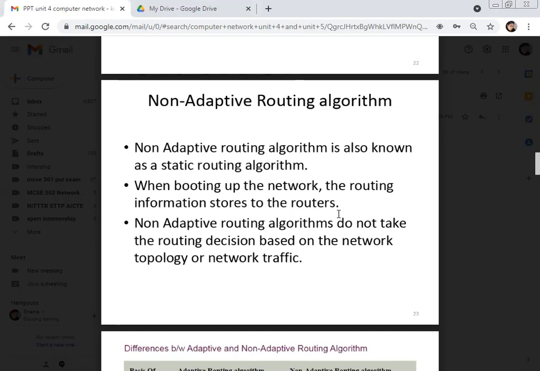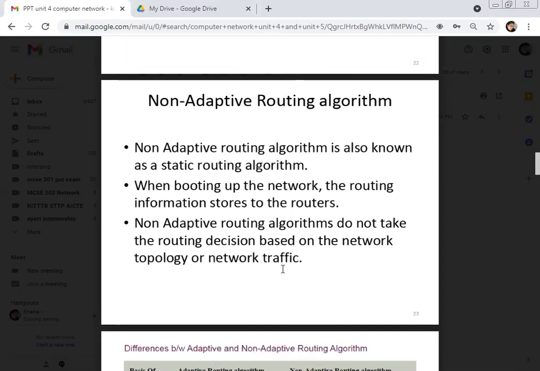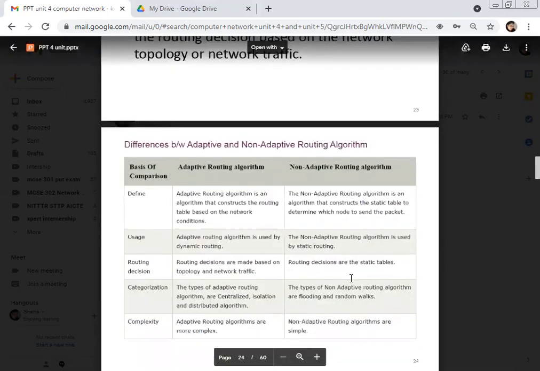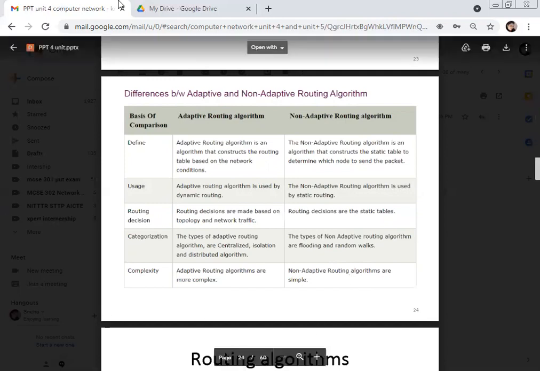In order to decide that, we need to maintain some database where we can store all possible routes for that particular destination, and whatever will be the shortest one, we are going to deliver that packet on that particular route. So non-adaptive routing algorithms do not take the route decision based on the network topology or the network traffic. It is very interesting to ask what you mean by the adaptive routing algorithm and the non-adaptive routing algorithm, and what is the basic difference between the adaptive one and the non-adaptive one.